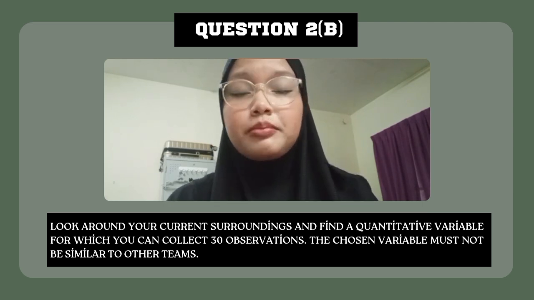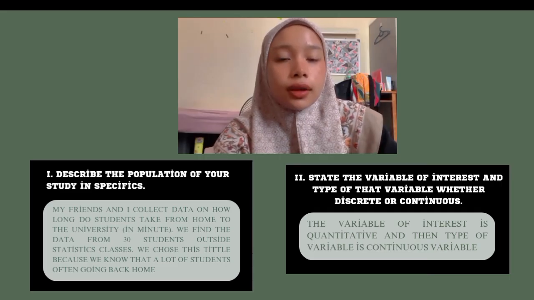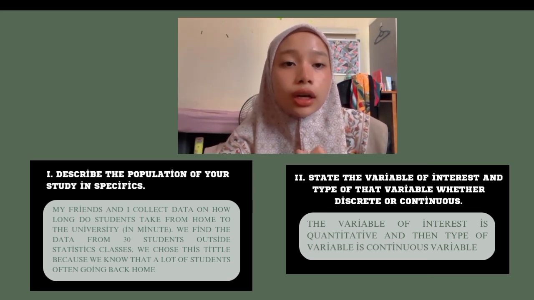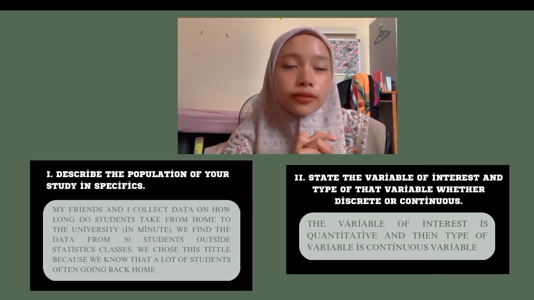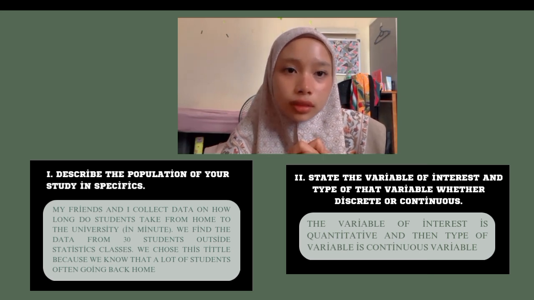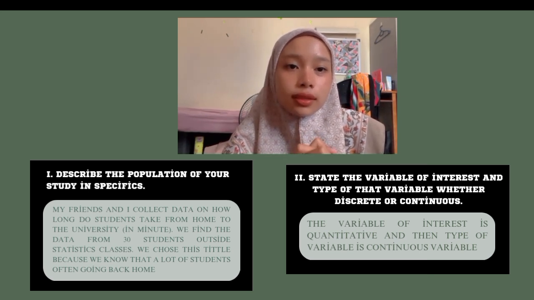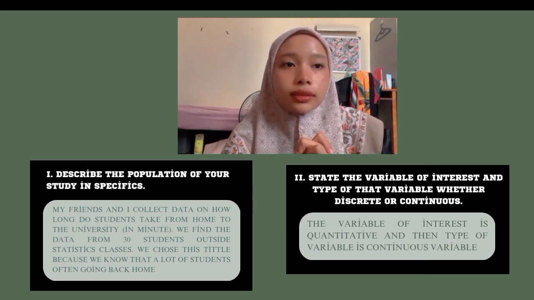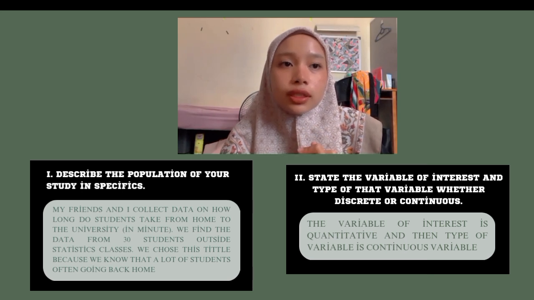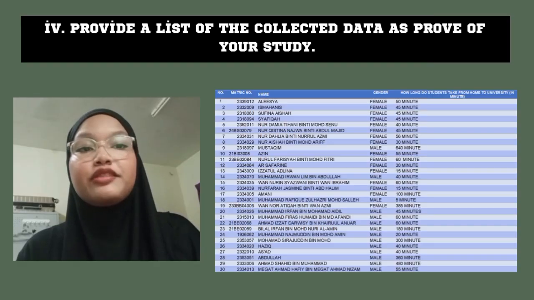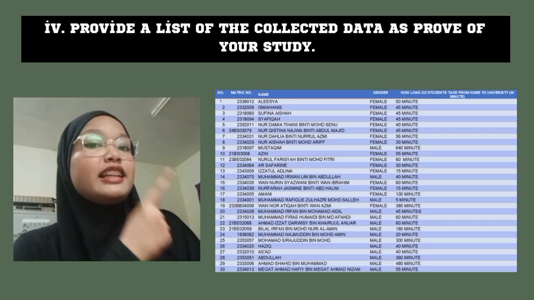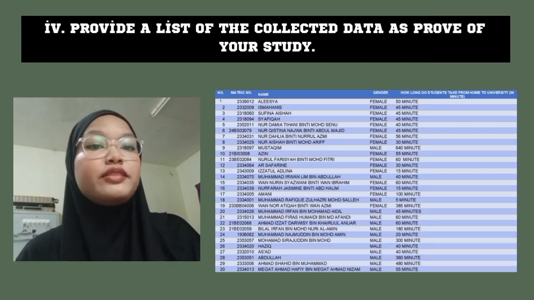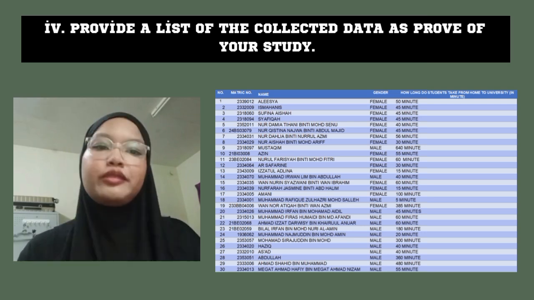observations. The chosen variable must not be similar to the other team. My friend and I collected the data on how long students take from home to university in minutes. So we collected the data from 30 students outside statistic classes. And then the type of interest variable is quantitative, and the type of variable is continuous quantitative. Provide a list of the collected data as a proof of your study. This is the list of 30 names that we collected for our observation of the time they take from home to the university in minutes.